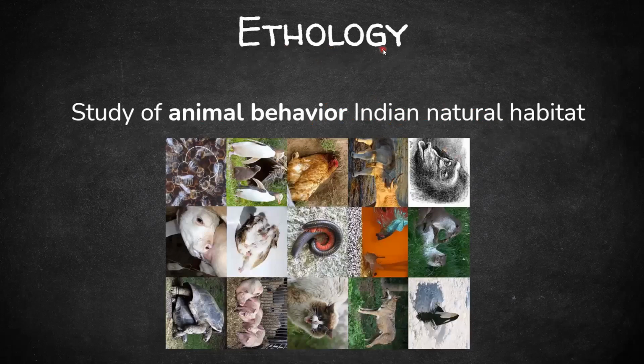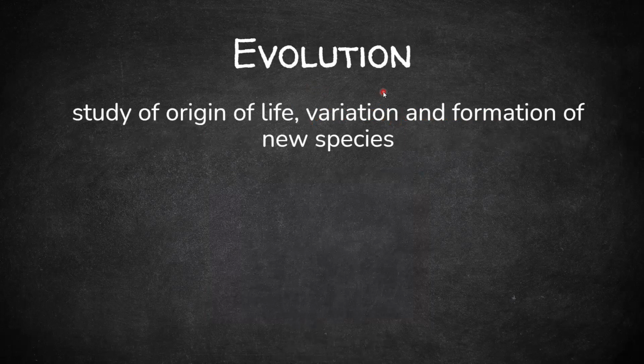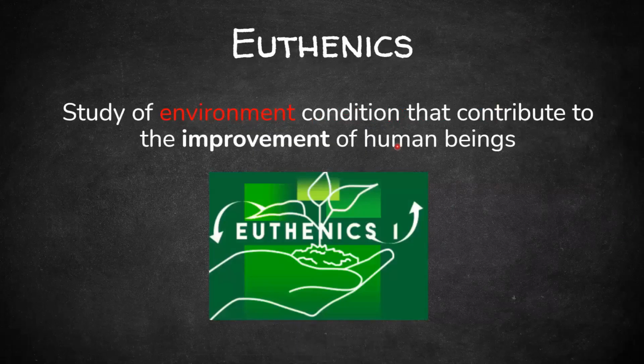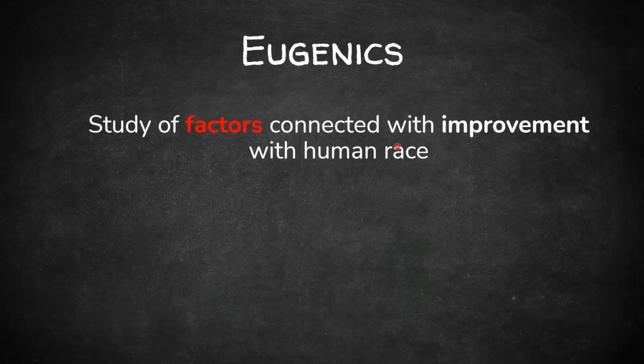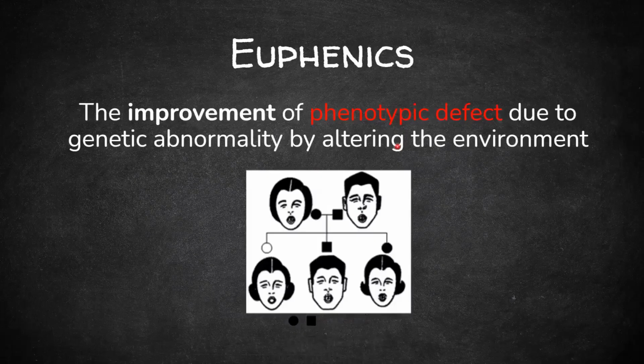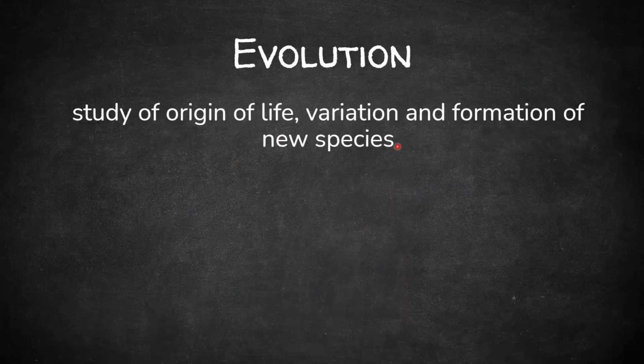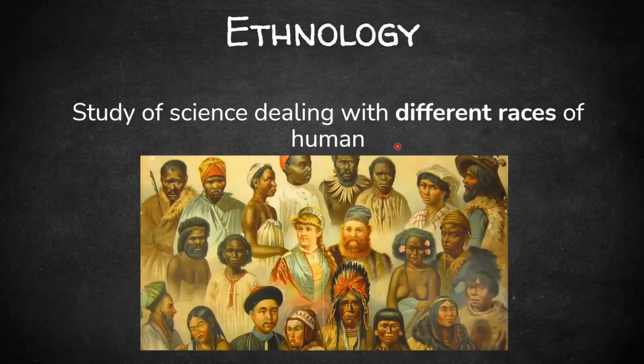Next is ethology. Ethology is the study of animal behavior in their natural habitat. That is ethology. Next, evolution. So basically the study of the origin of life, variation and formation of new species. Now this is one of the favorite questions of entrance exams: euthenics, euphenics, evolution and ethology. These are very similar words, as you can see: eugenics, euthenics, euphenics, ethology, evolution. So remember those, very important.